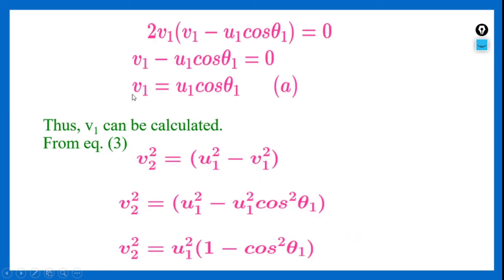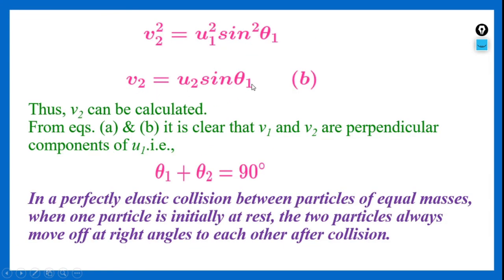If you observe, v1 is equal to u1 cos theta 1, and v2 is equal to u1 sin theta 1. From both equations, it is clear that v1 and v2 are perpendicular components of u1.